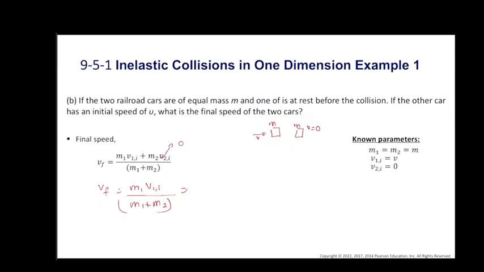Now m1 is simply m, v1i is v, and m2 is again m. Therefore it is mv over 2m, and the m cancels, so it is v over 2. Therefore the final speed is 1/2 of the initial speed.